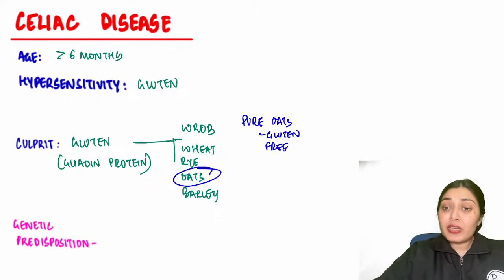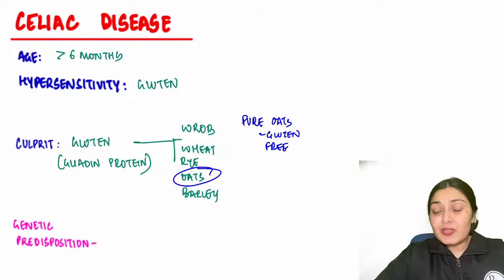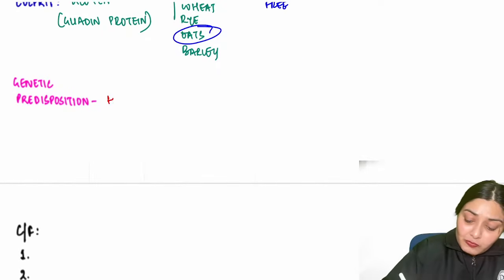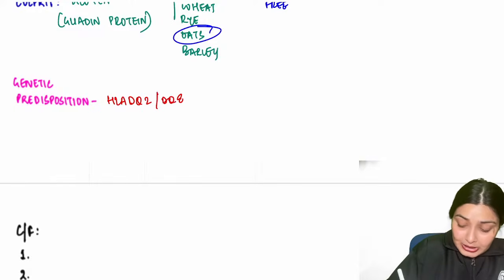So what happens over here? In celiac disease patients, there is a certain genetic predisposition, and because of that, there is a hypersensitivity reaction which is T cell mediated, right? The genetic predisposition we know: HLA-DQ2 and DQ8.